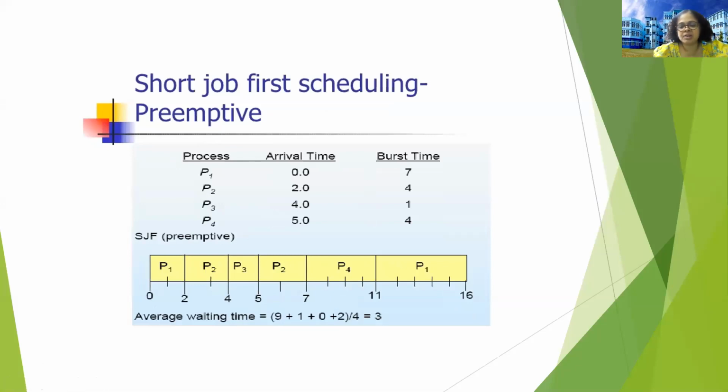In preemptive, the time slot chosen is 2 milliseconds. So after 2 milliseconds, P1 is swapped out, P2 is executed, P2 gets swapped out after 2 milliseconds, P3 is executed, but P3 is executed for only 1 millisecond. Why? Because then P4 came, but P4 is not given the CPU.